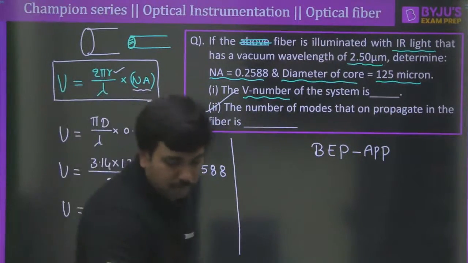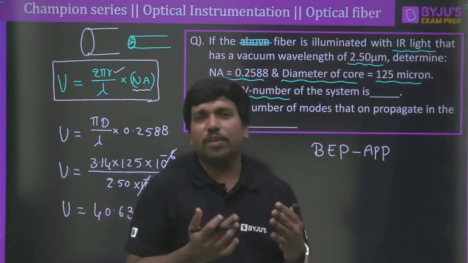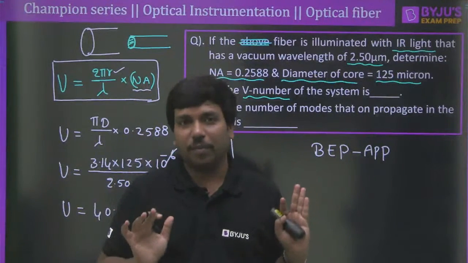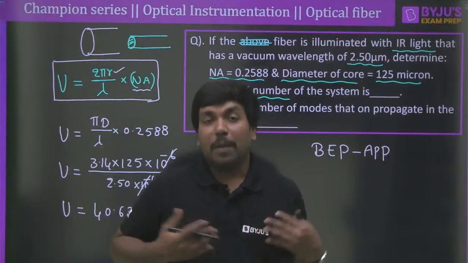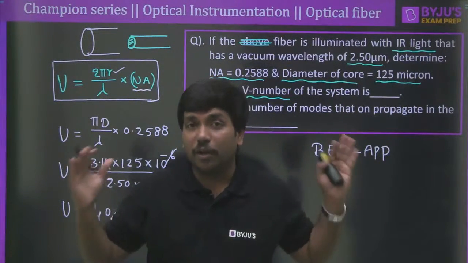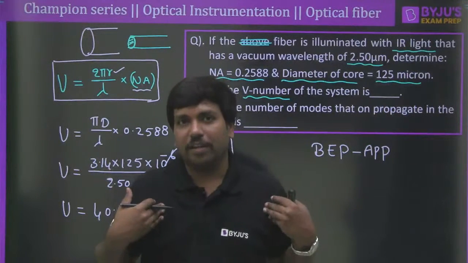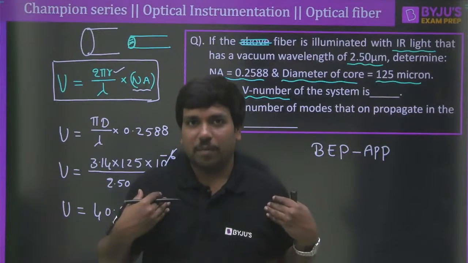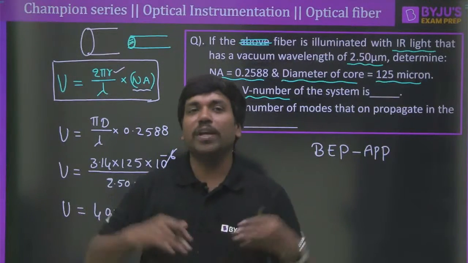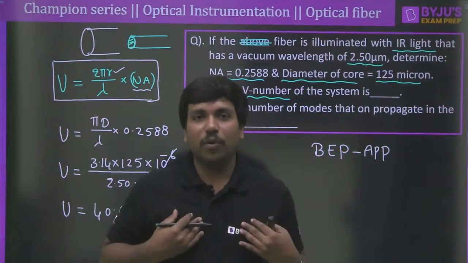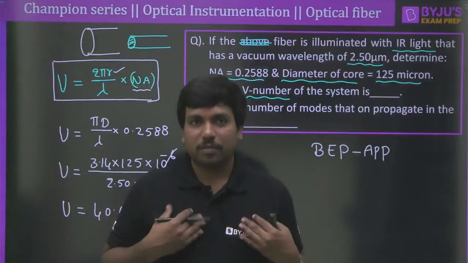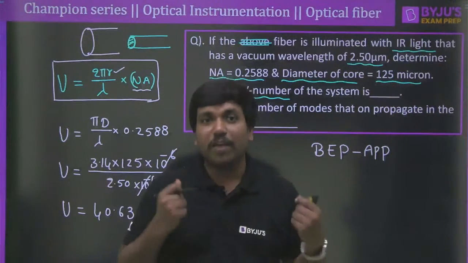See, we won't propagate all the light rays which the optical fiber is capable of. We will limit ourselves. It is simple to understand. Suppose assume that my capacity is to eat 10 laddus. That is my capacity. But it is not advisable to eat all 10 laddus and then sit, or sleep for some time. What I do? I will always prefer less than 10 laddus so that I will be active enough.